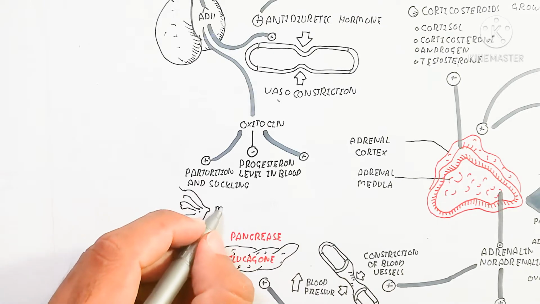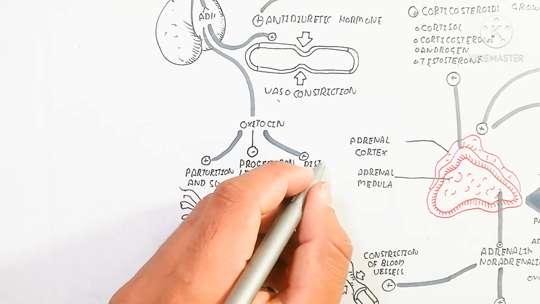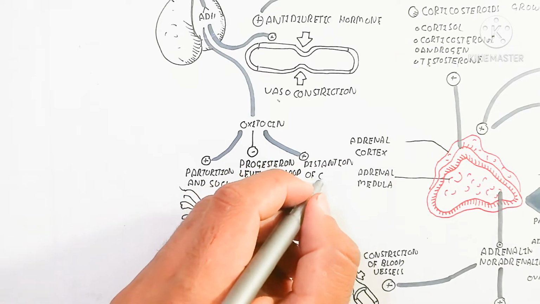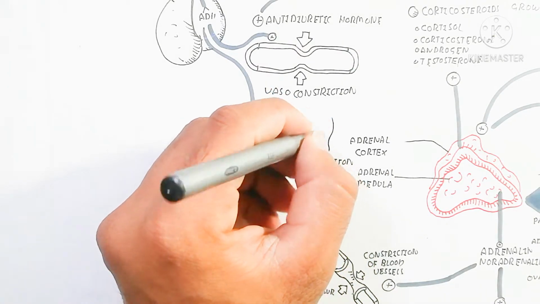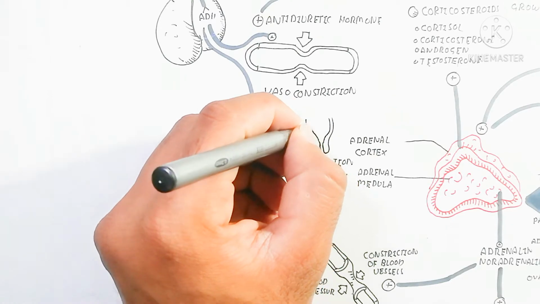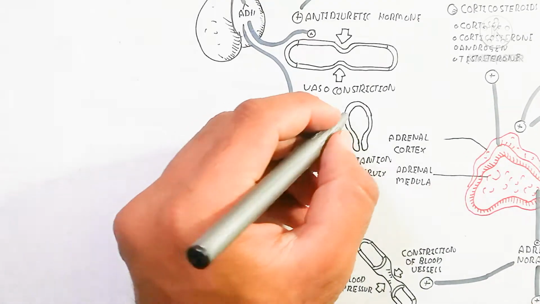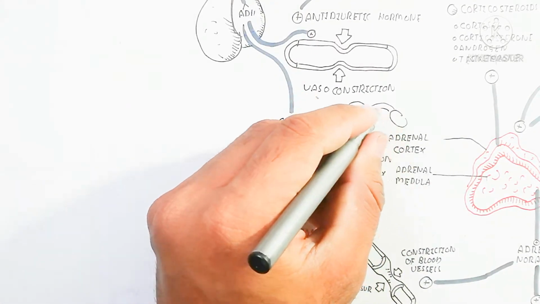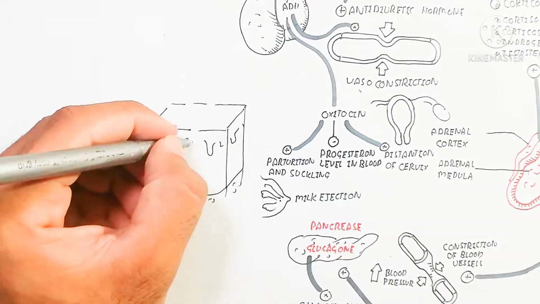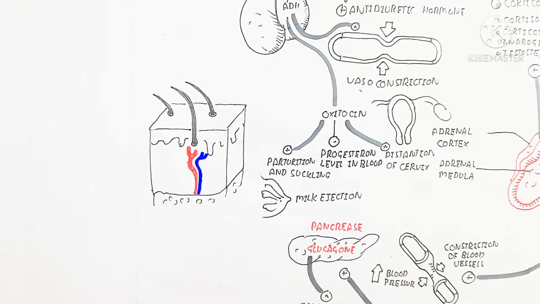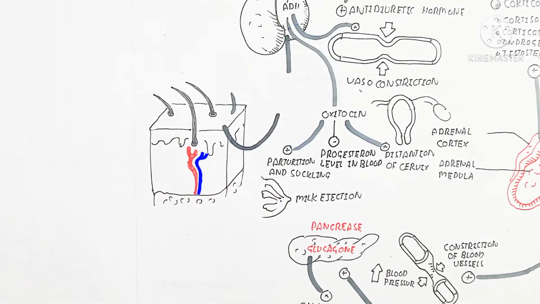which gives a quick response. Oxytocin decreases the progesterone level in the blood, and that is why, with the decreased progesterone level, there is an increase in the distension of the cervix. So the distension of the cervix is used for labor, the delivery of the baby, the fetus. So here is the cervix, which relates to releasing or delivering the baby or fetus.